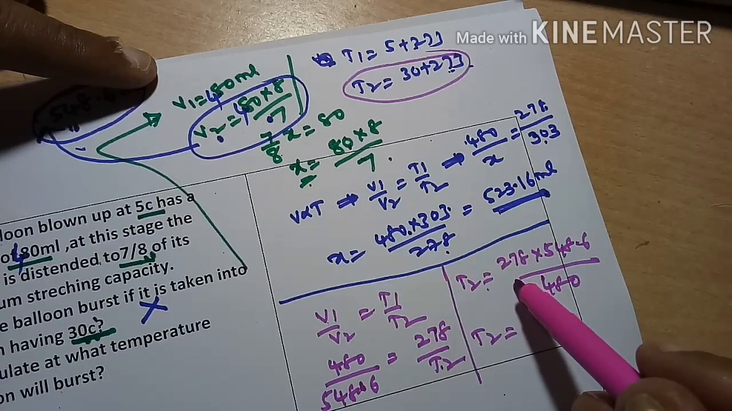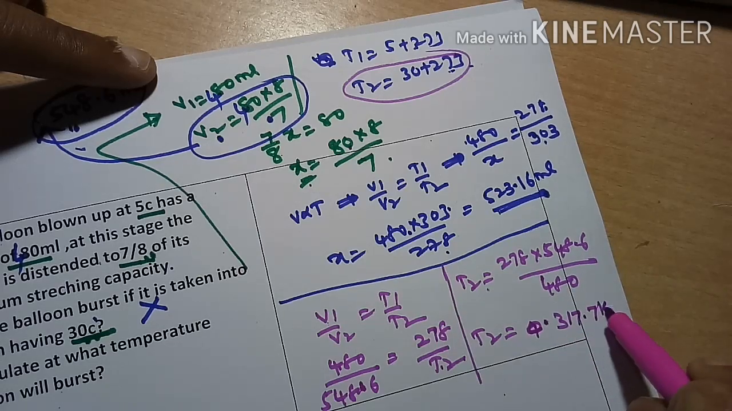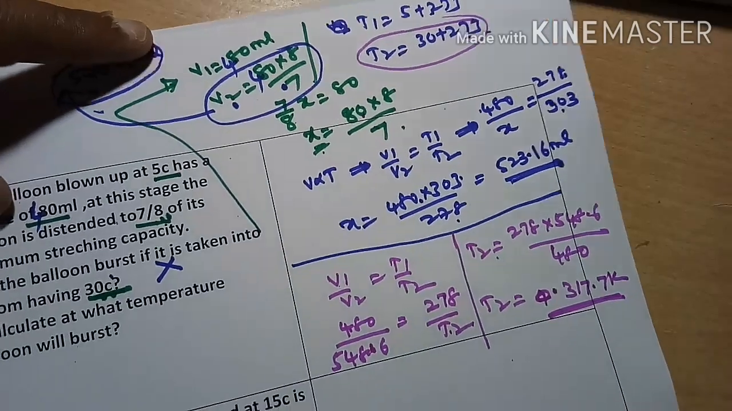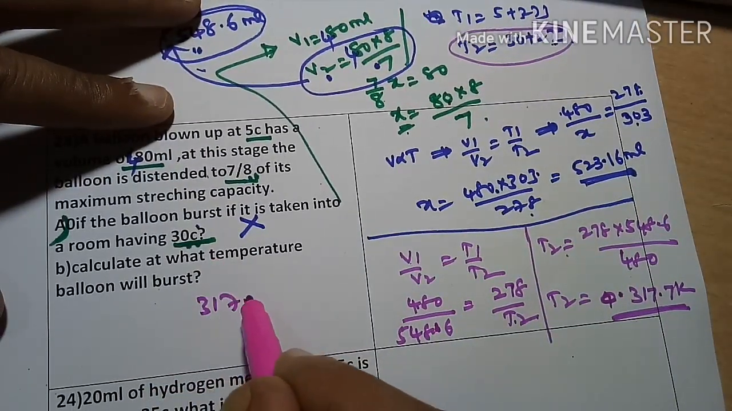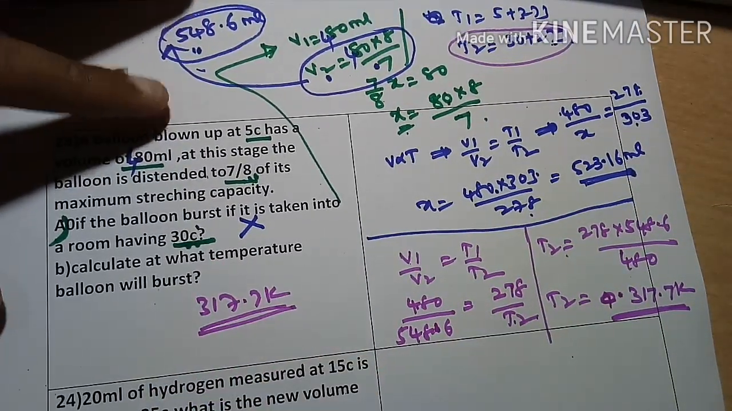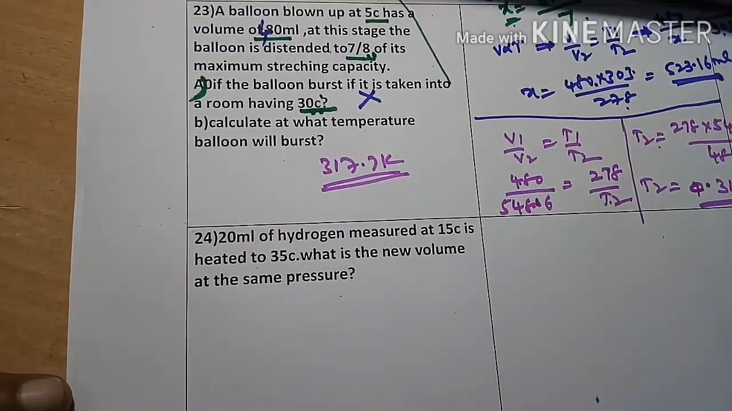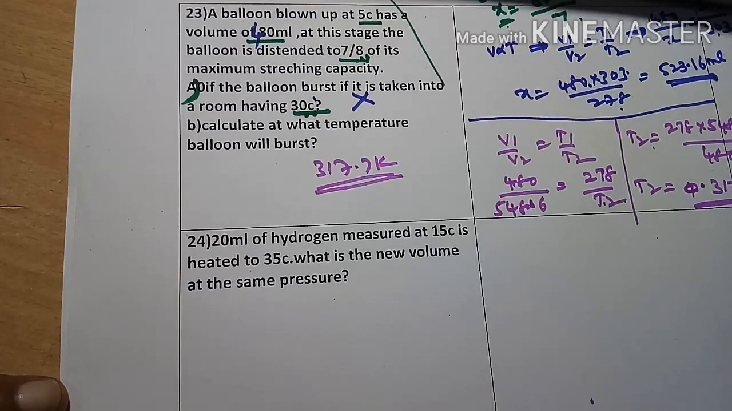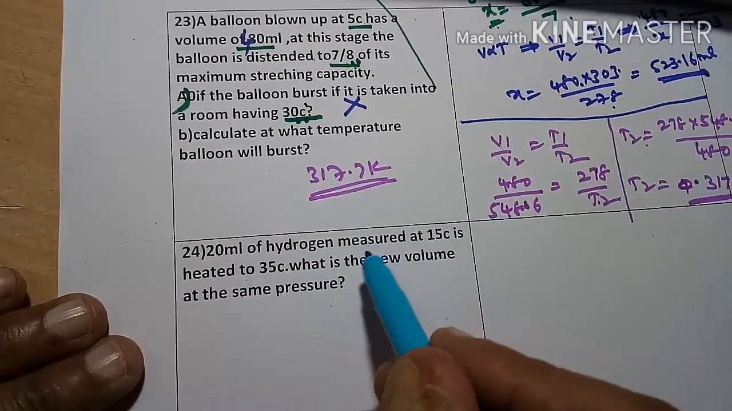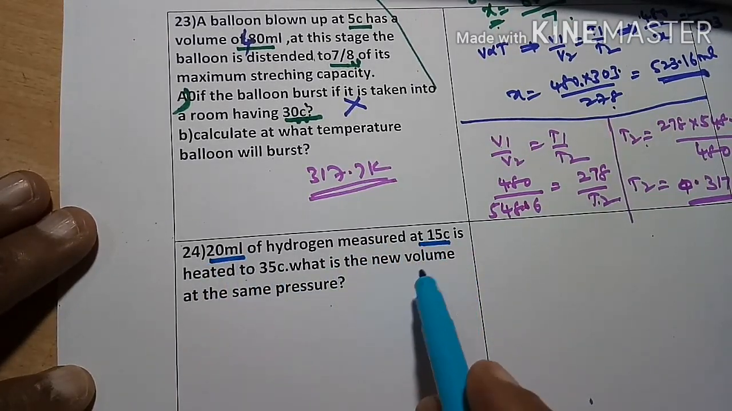So I am doing it on the calculator. I got 317.7 degrees Kelvin. At what temperature will it burst? 317.7 degrees Kelvin. If you want to get degrees centigrade, what will you do? You subtract 273.